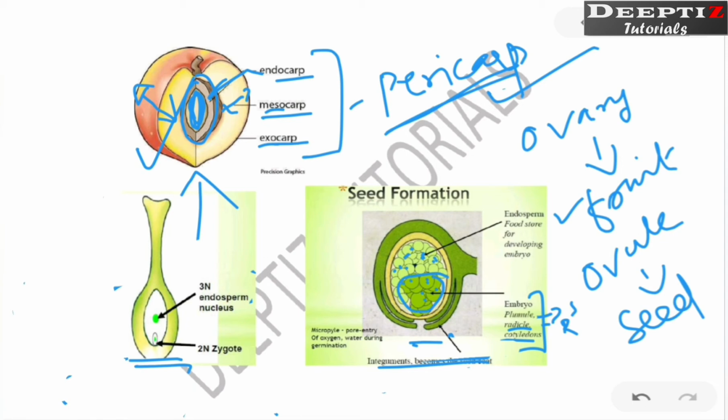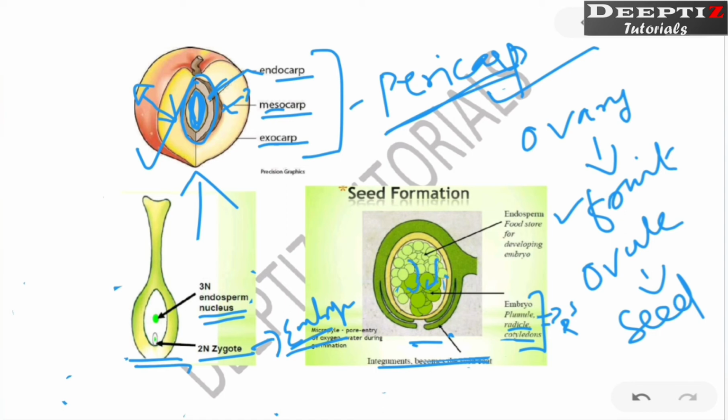So simultaneously what is actually happening? The zygote develops to form the embryo. The embryo keeps dividing. We will see a cluster of cells. And what about this one? That is also going to develop. Now what happens is that this embryo is nourished by the endosperm.